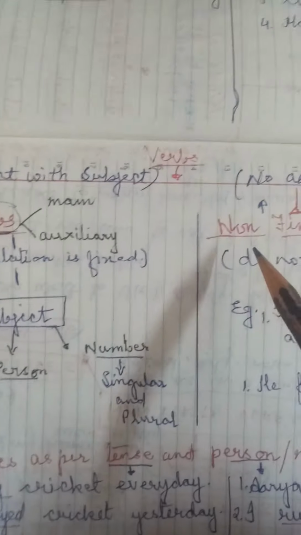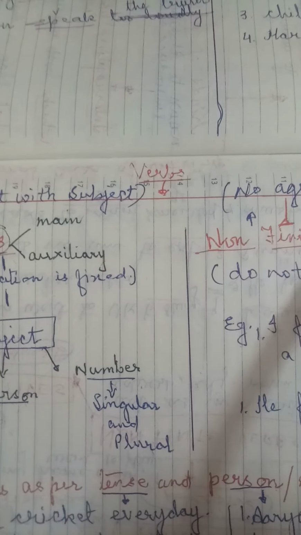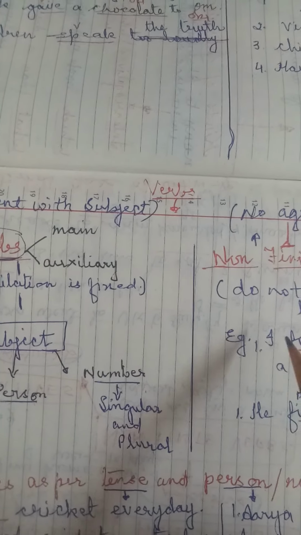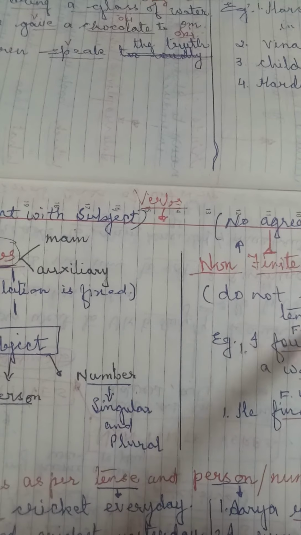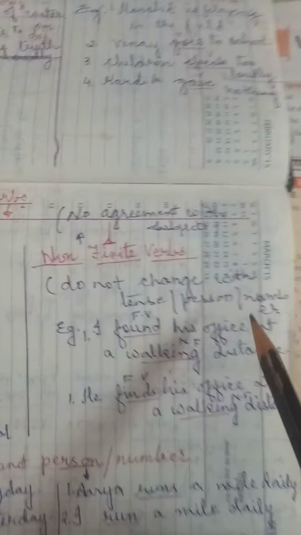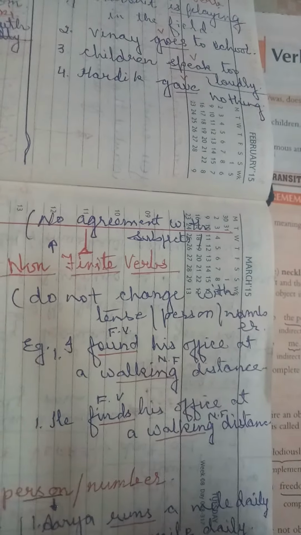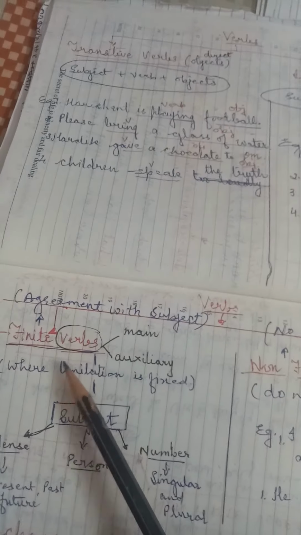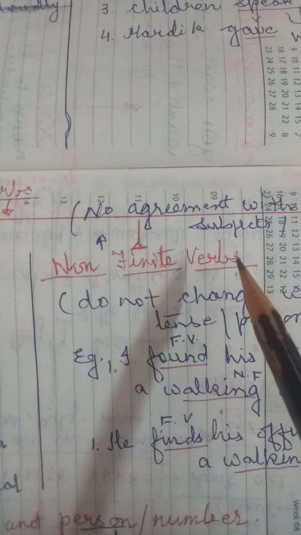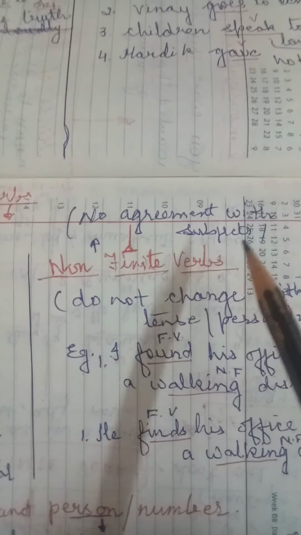Now turn to the non-finite verbs. Non-finite verbs do not change according to the tense, person or number. They remain the same. One thing you keep in mind: finite verbs change according to the subject. Non-finite verbs do not change according to the subject.